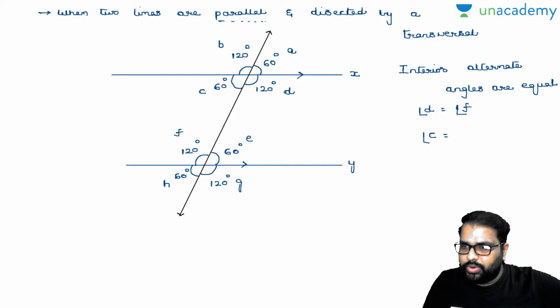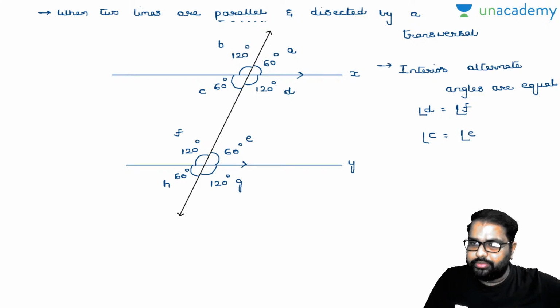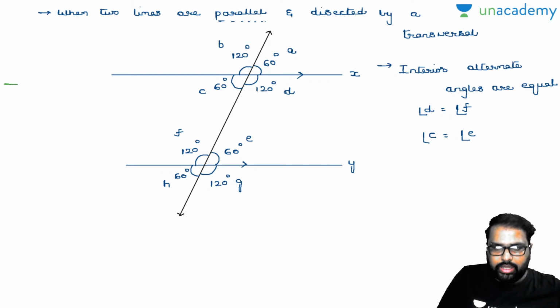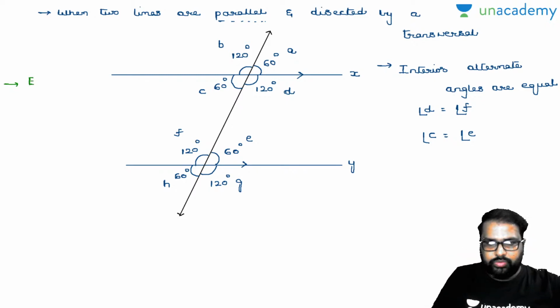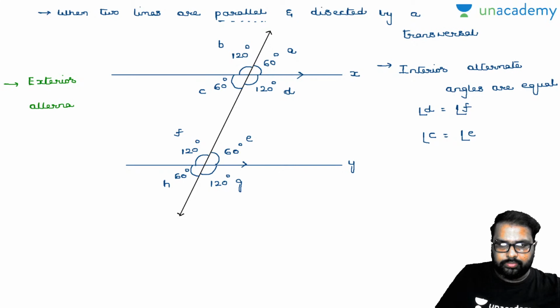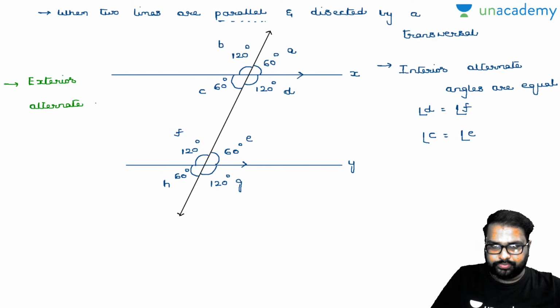Then I'll go to the next point there. Interior alternate angles are equal. The first point. Yes. I'll come to the second point, which I'll write down here. Exterior alternate angles are equal. Yes. So for this year, for GATE and DSC also, this syllabus was newly added. Focus more on this because most of the questions are asked on geometry only.